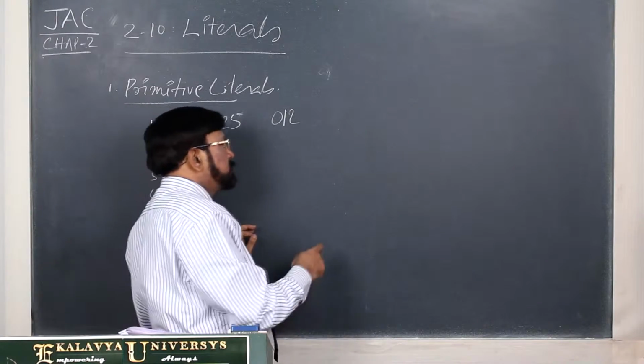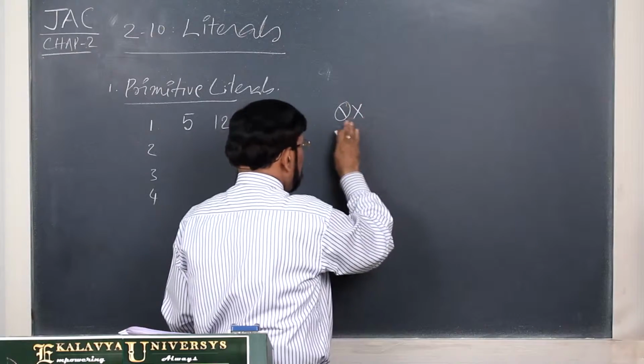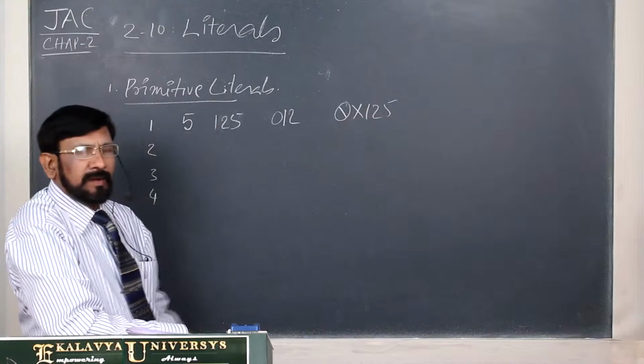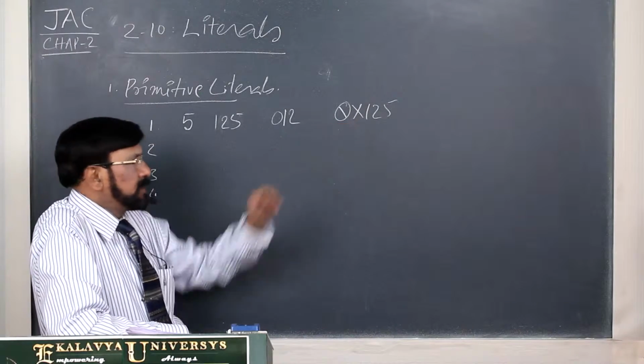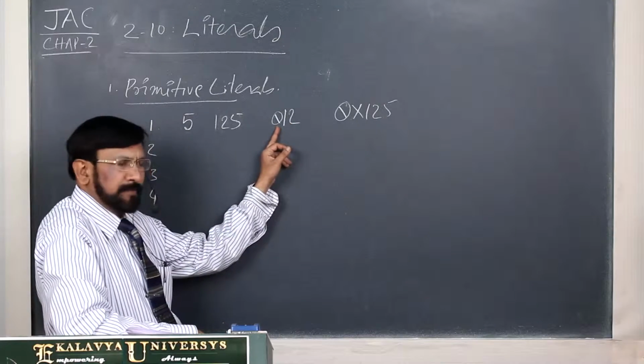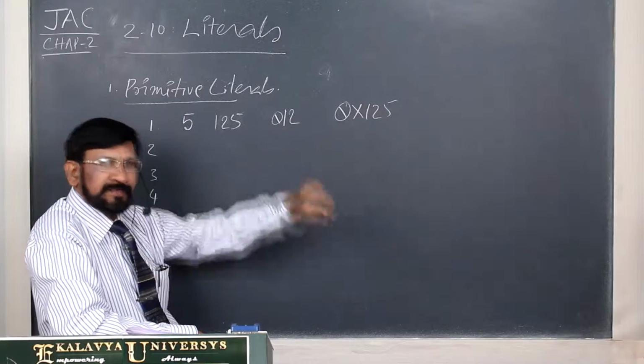In the same way, we use hexadecimal. Hexadecimal, this one. 0x is the prefix. As far as octal is concerned, 0 is the prefix. So 0x means you have to understand hexadecimal.